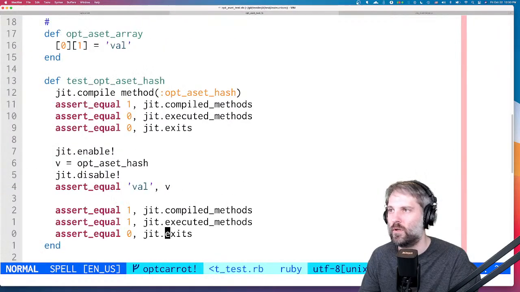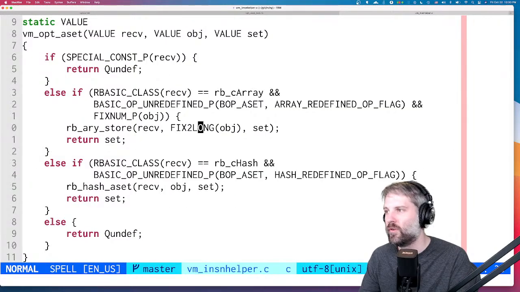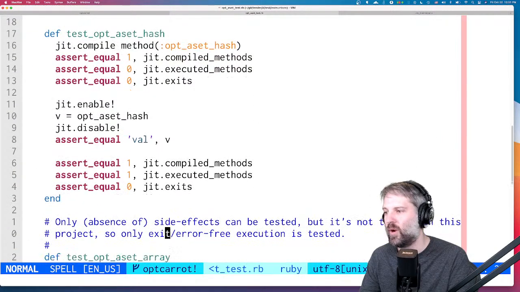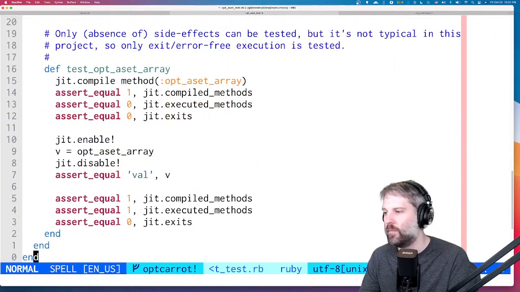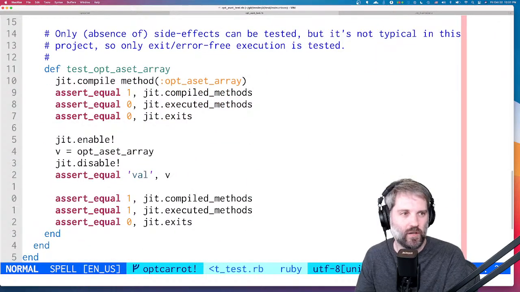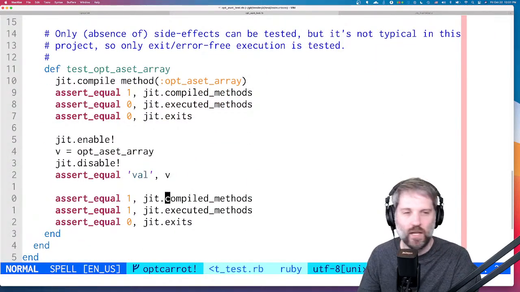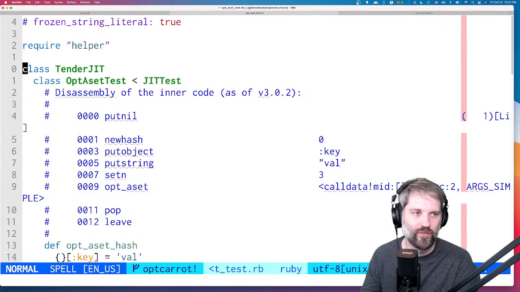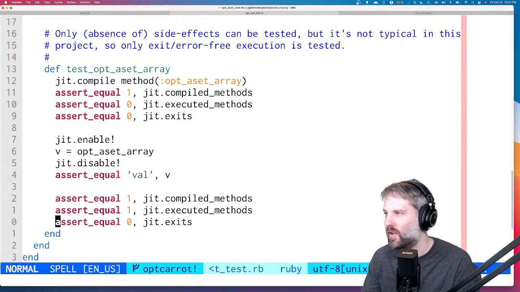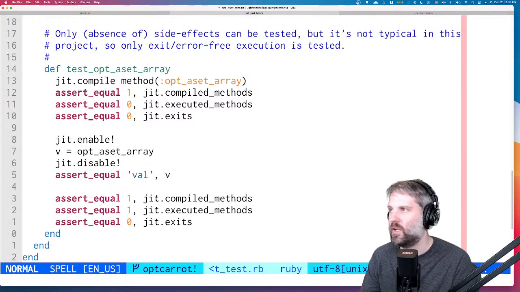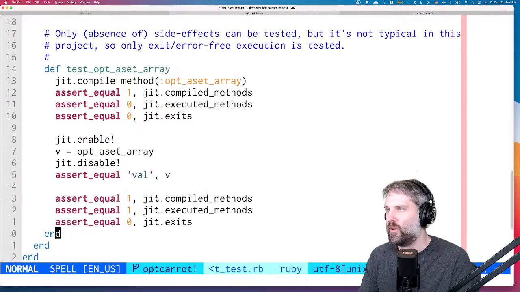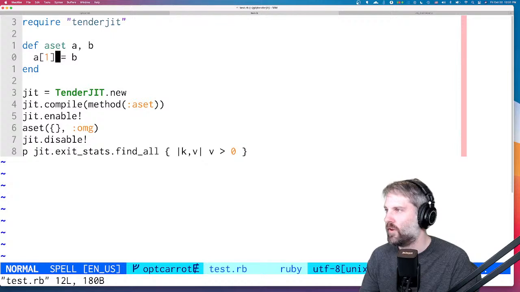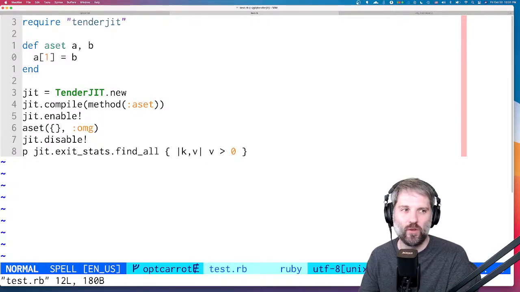Cool. I think there's another test case that we should probably add. But I don't really want to do it right now. We'll add the test, but I don't want to fix it right now. Because you can do, let's pull up test.rb again. My favorite file here. So we're emitting specialized code.